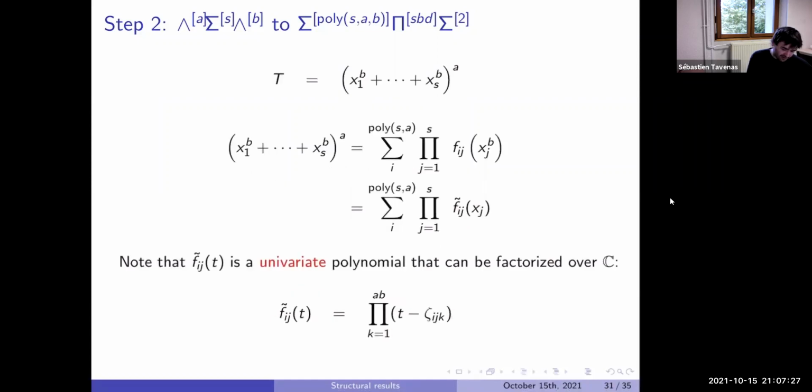I factorize the Fij. Okay, so we transform exponent of some exponent into a sum of product of sum of size 2. And so if here it was over the complex numbers, we can do the same over R and Q. We need to have a bit smaller blow up, but we need to simulate the constant by the way of multiplication.